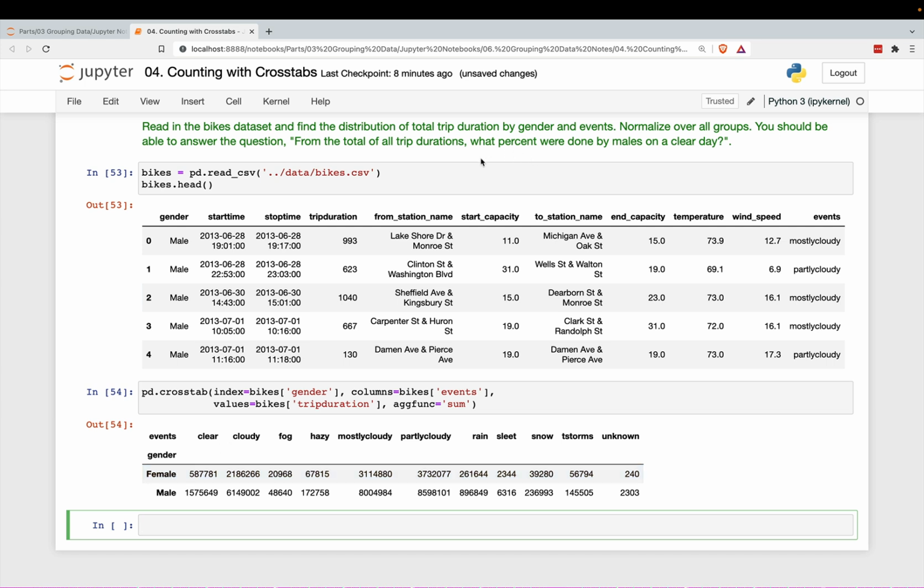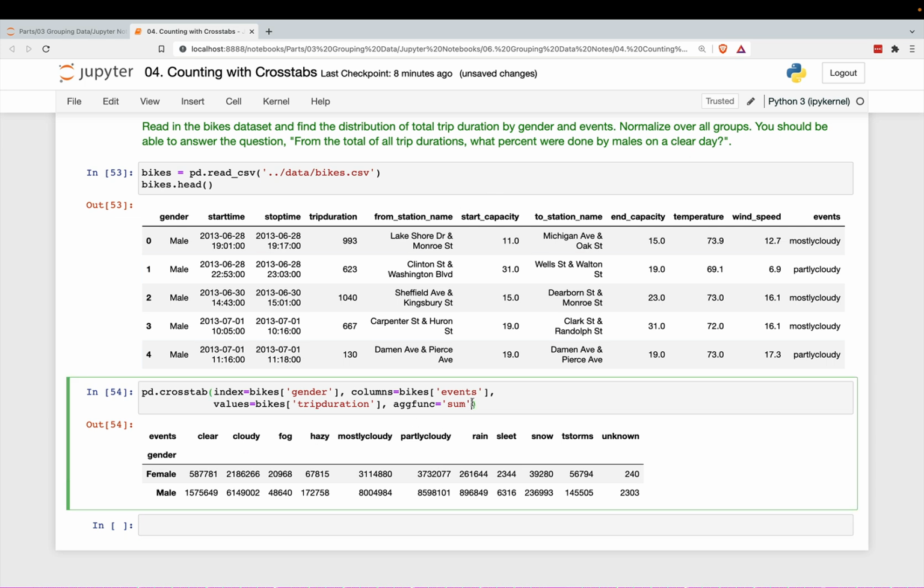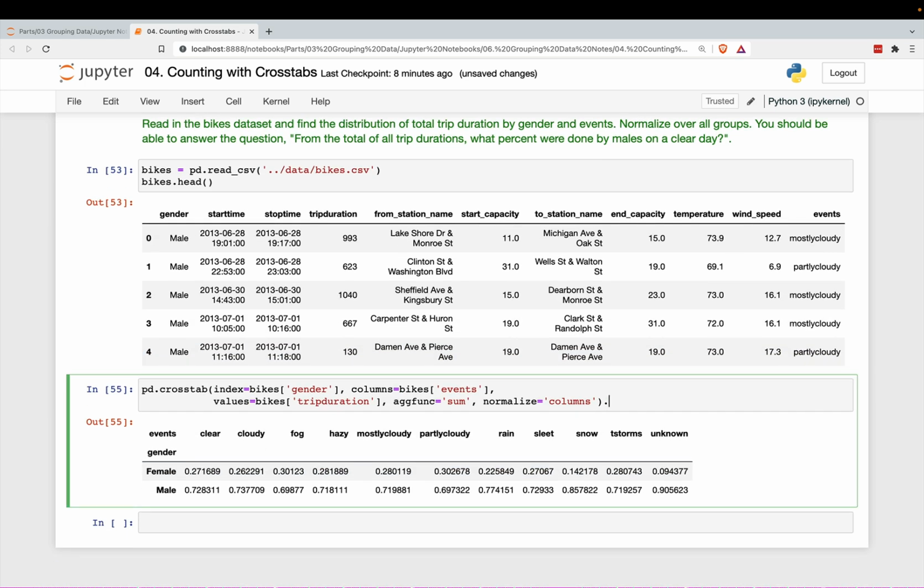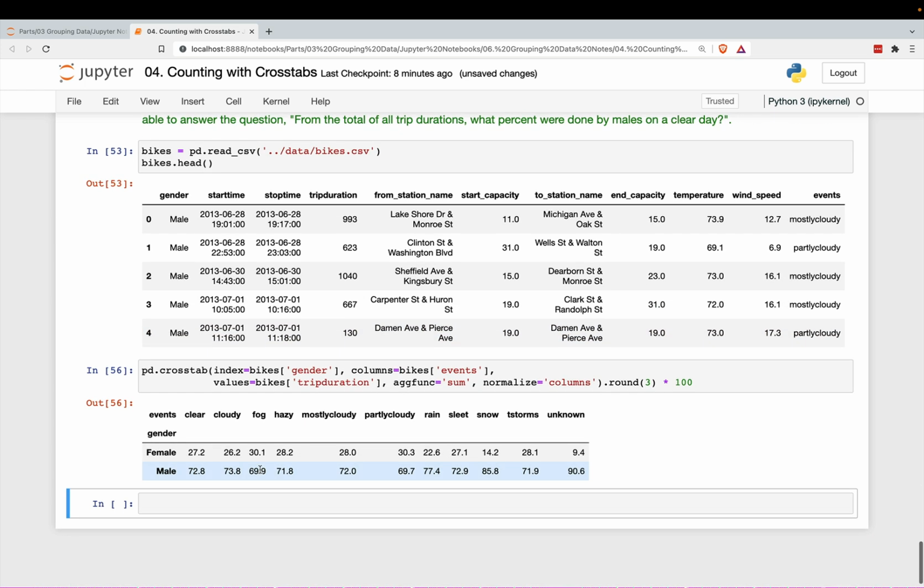So we're trying to answer the question, what percent were done by males on a clear day? Right, okay. And then we want to normalize, and we're going to normalize on the columns this time, like this. Okay, great. So the columns will add up to 100%. On a clear day, 72.8% of the entire trip was done by males. So that answers that question.